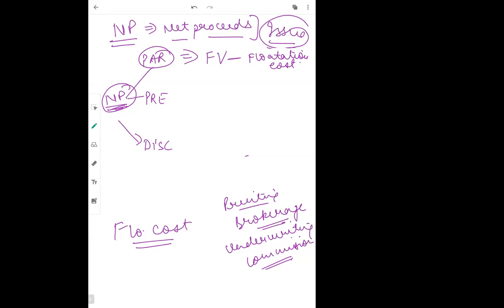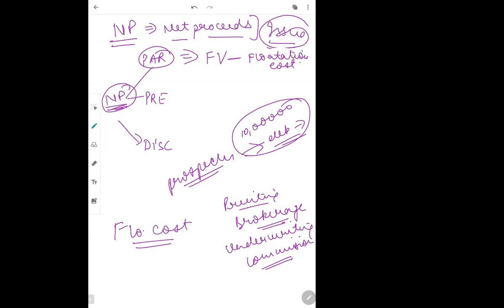Every organization issues a prospectus. In that prospectus, the company writes that I will be getting 10 lakh rupees by issuing debentures to the general public. But the public has not taken the debentures. The public has not given 10 lakh rupees to the organization. तो अभी company क्या करे? Company has already told that this much 10 lakh capital I will take from debentures, but debentures are not issued. Company got only 6 lakh rupees from debentures. So what to do with the remaining 4 lakh?